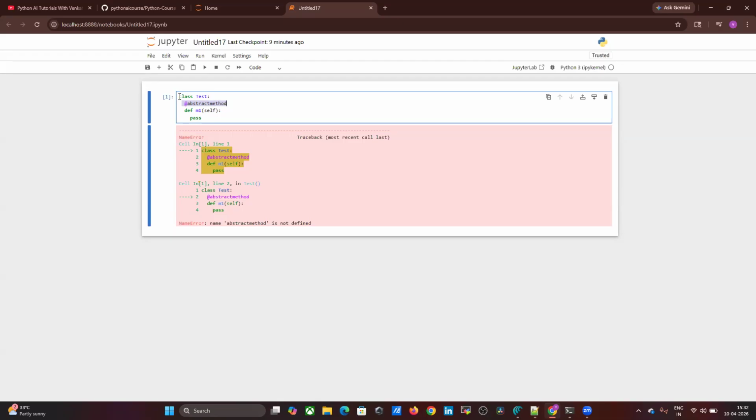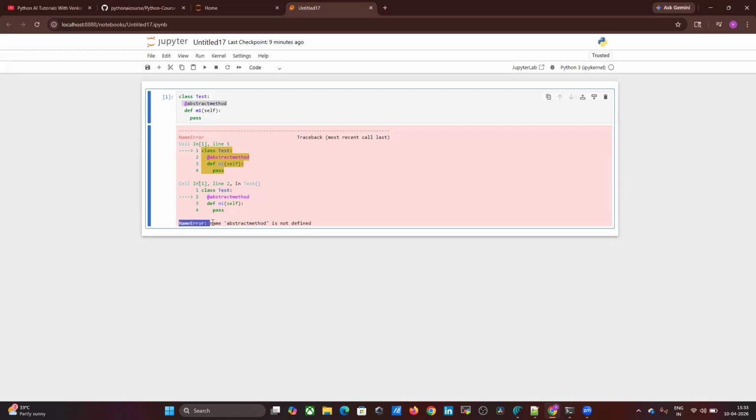The abstractmethod decorator is present in the abc module. Hence, compulsory we should import the abc module. If you're not importing it, a NameError will come immediately: abstractmethod is not defined.